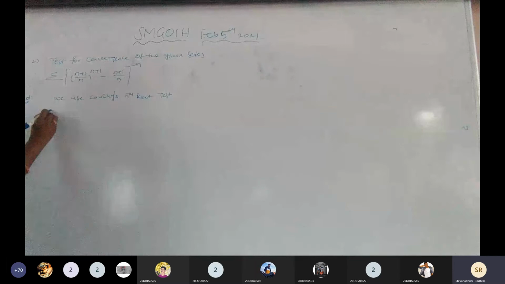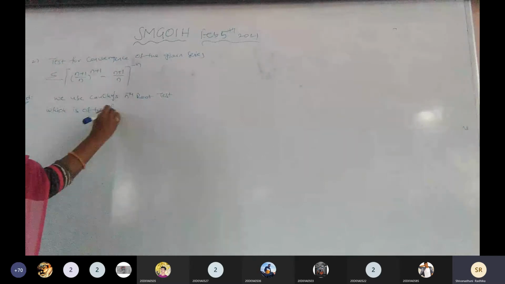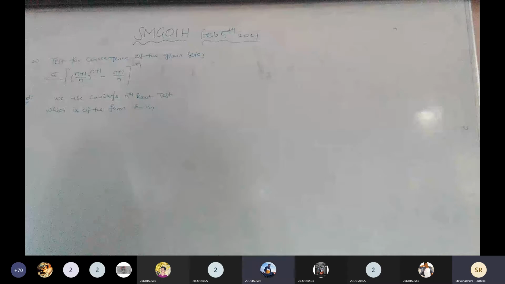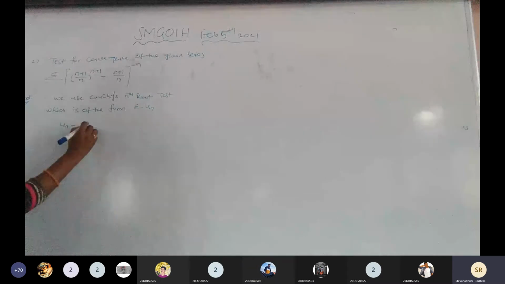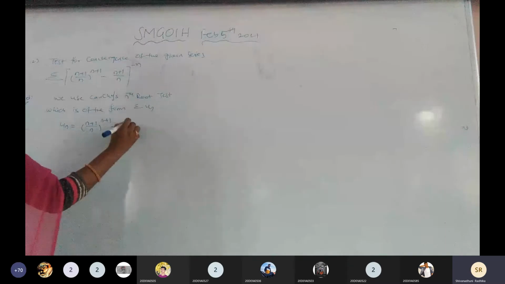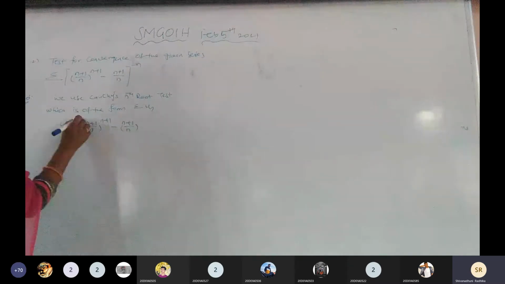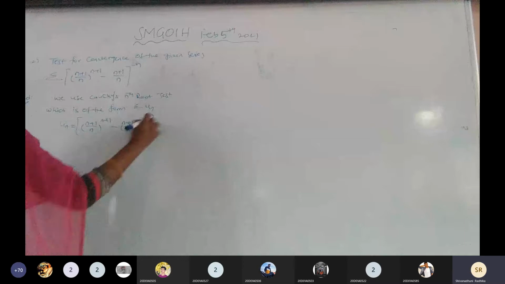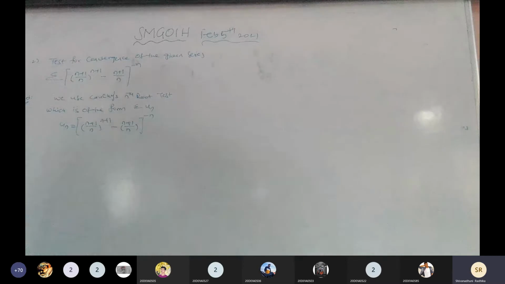Now, which is of the form summation un. It is clear. Now, what is un here? un is ((n plus 1) by n) to the power of n plus 1 minus ((n plus 1) by n) total power of minus n. It is clear.